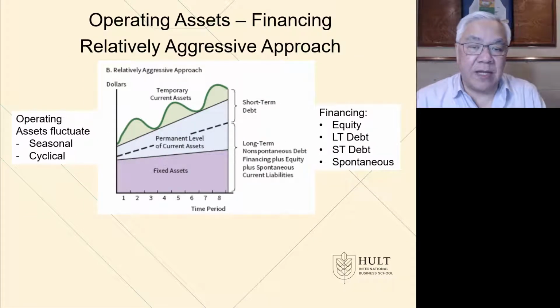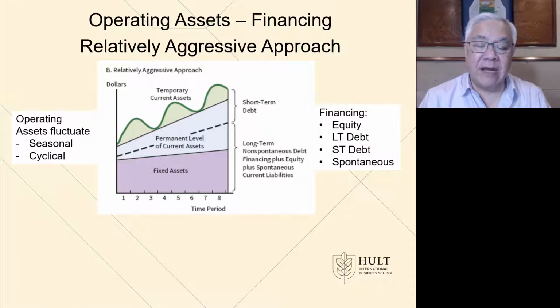The next scenario is relatively aggressive, where we have that same fluctuation in our asset requirement, but notice that instead of having long-term go all the way up here to cover all our permanent needs for operating assets, we actually go halfway, which means that we're allowing short-term debt to cover some of this area with the idea that we can refinance that on a recurring basis.